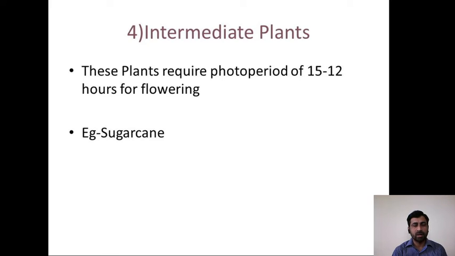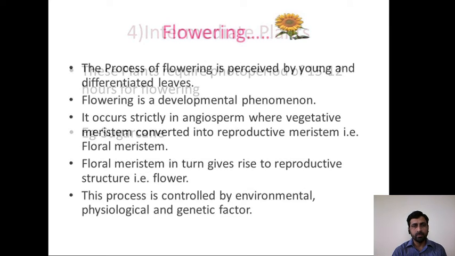Some plants are intermediate plants. These plants require a photoperiod of 12 to 15 hours for flowering. They are intermediate. For example, a most important example is the sugarcane.